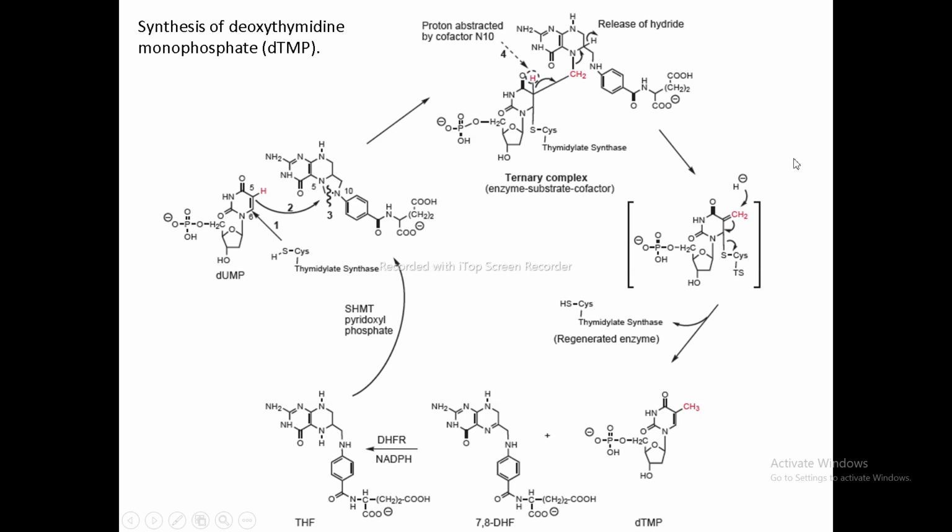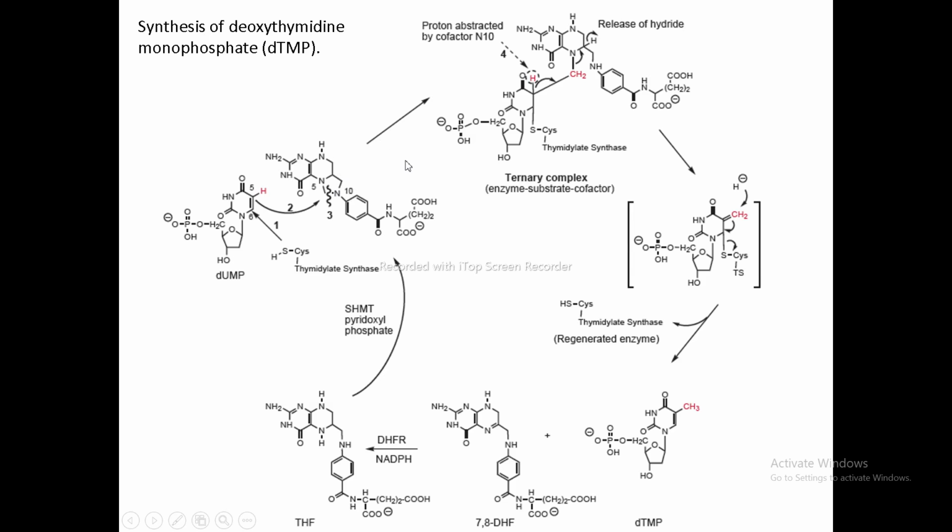The rate limiting enzyme of the dTMP synthetic pathway is the sulfhydryl containing thymidylate synthase, with 5,10-methylene tetrahydrofolate. The name of the factor is 5,10-methylene tetrahydrofolate, which serves as a methyl donating cofactor.